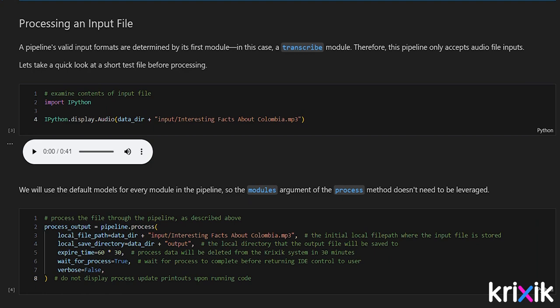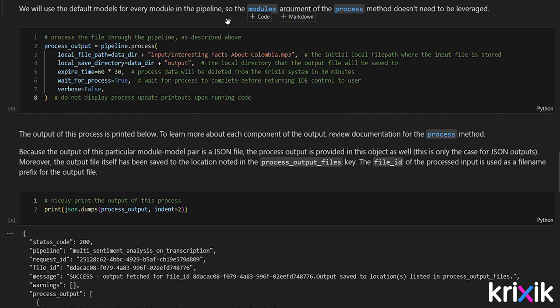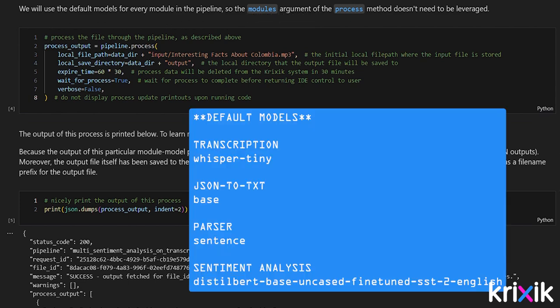You can test it with this audio of a gentleman speaking about the great country of Colombia. In this example, you'll process the file with all the module's default models. As of this recording, those defaults are Whisper Tiny for transcription, Base for JSON to text, Sentence for text parsing, and Distilbert Base Uncased Fine-Tuned SST2 English for sentiment analysis.